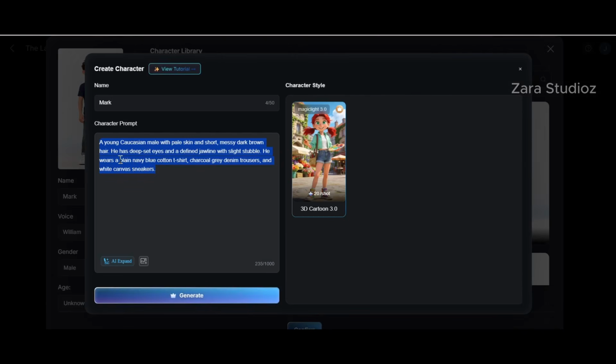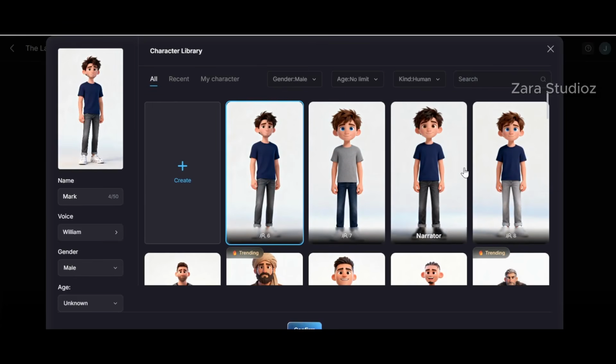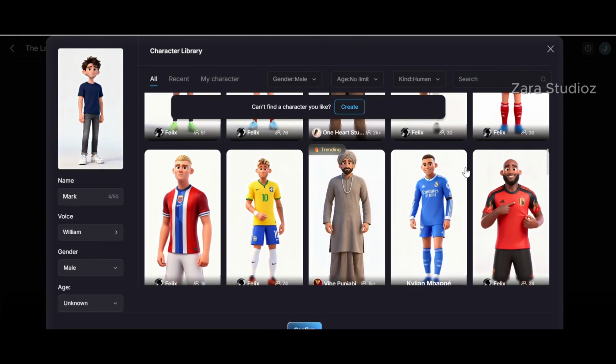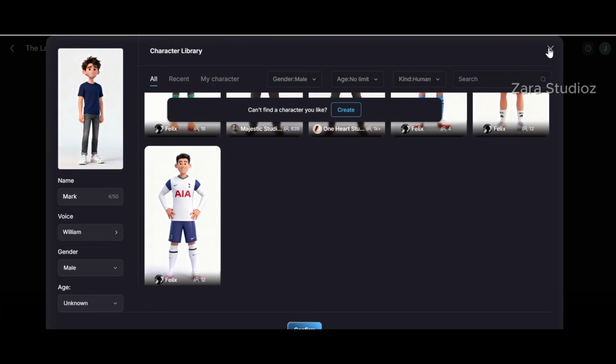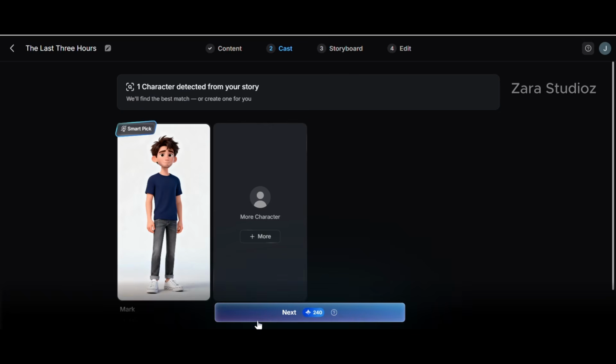You can paste the prompt of how you want your character to be and then click on generate, and it will generate it for you. You can also click on this plus sign right here to attach a character of your choice that you already have on your device. You can also select from any of this character in the character library if you like. I'm fine with what it generated for me, so I'm just going to cancel this,